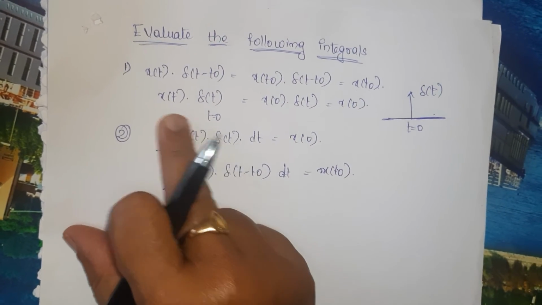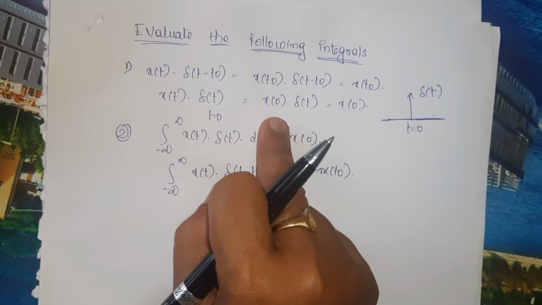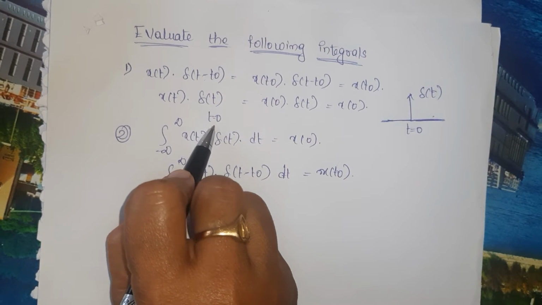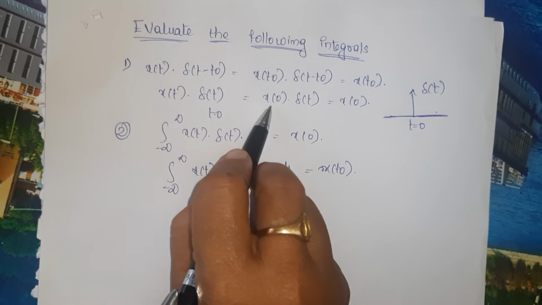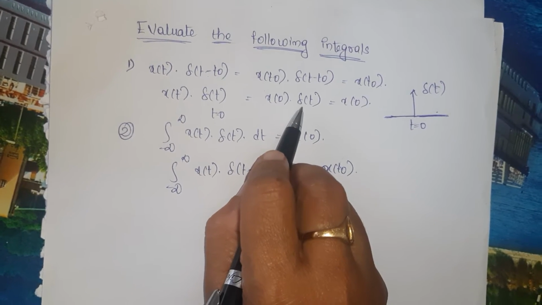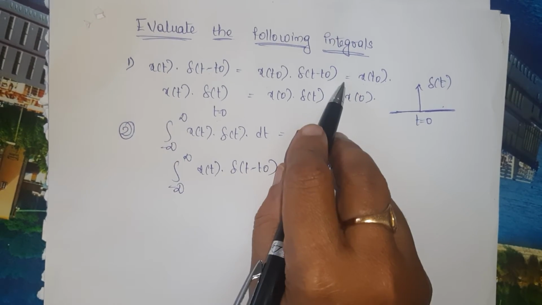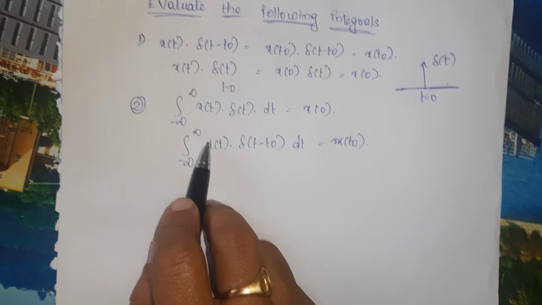So here, x of t into del of t: del of t exists at t equal to 0, so you substitute t equal to 0, giving x naught into del of t, and the magnitude is 1, so it is x naught. That is the sampling property.